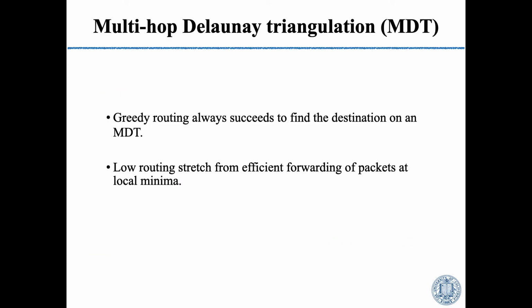It has been proved that greedy routing always succeeds in finding the destinations on an MDT, and it achieves low routing stretch from efficient forwarding of packets at local minimum.